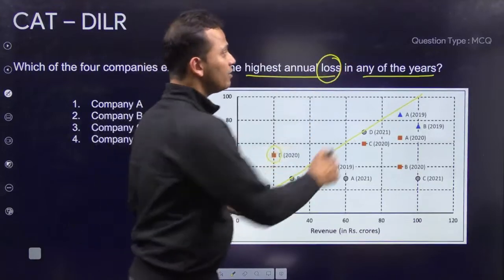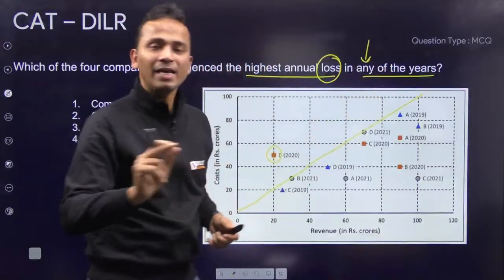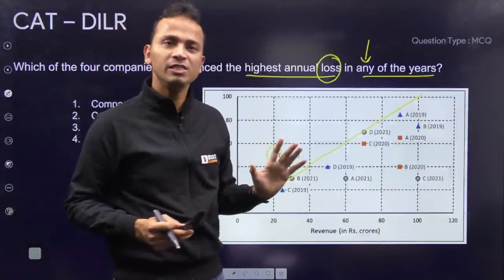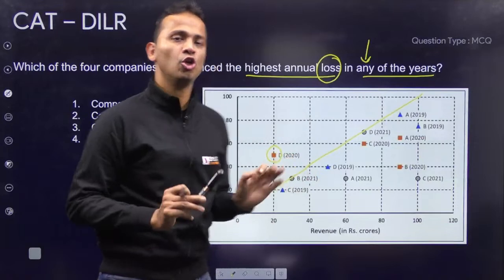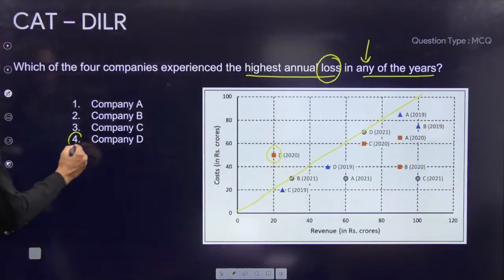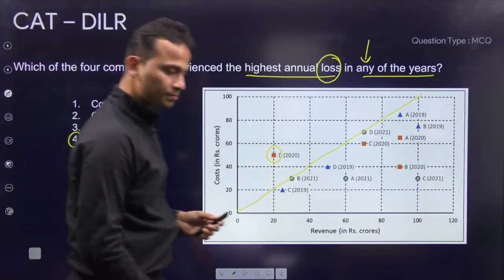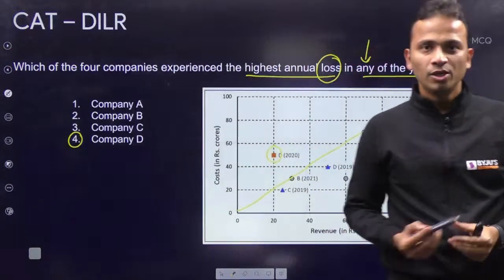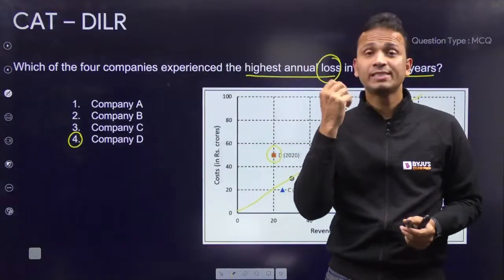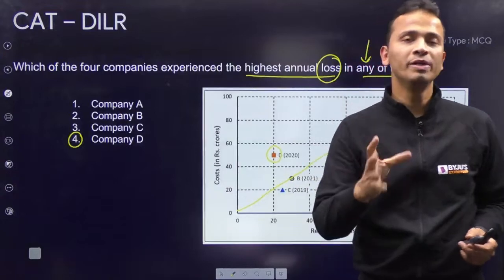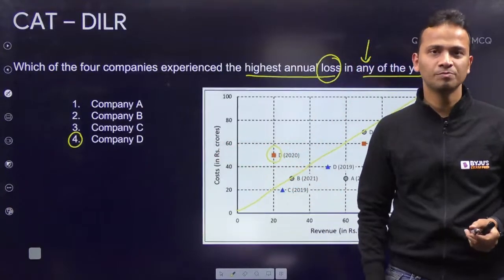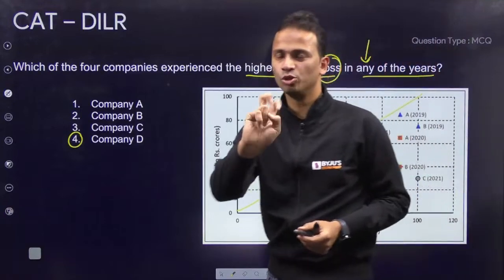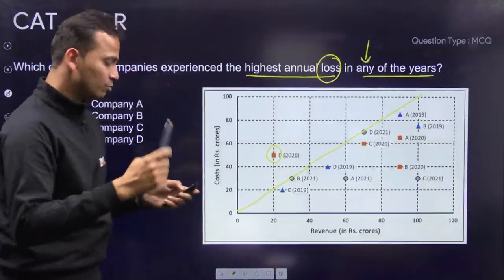So यहाँ पे all 3 years का combine नहीं करना. So in any of these years, we have to pick up a company who has highest loss. So the correct answer is company D, which is option 4. So 2 minutes for the first question. Let's say 1 minute to analyze the data, 2 minutes for the first question, and 30 seconds लगा लेते हैं, 30 seconds for the second question. 3.5 minutes, you are done with 2 questions. Okay, let's move on to the next one.